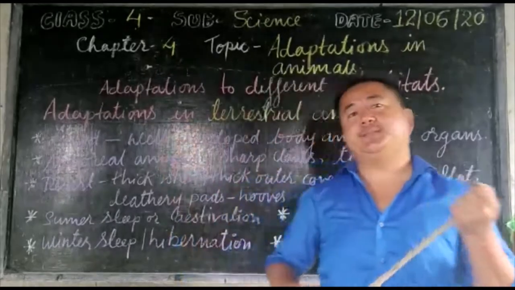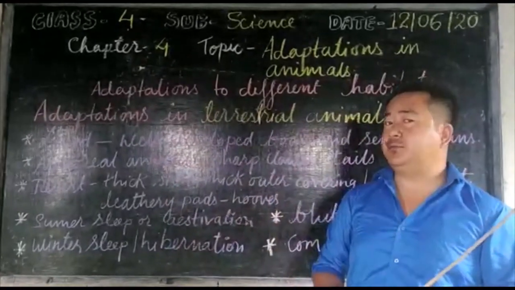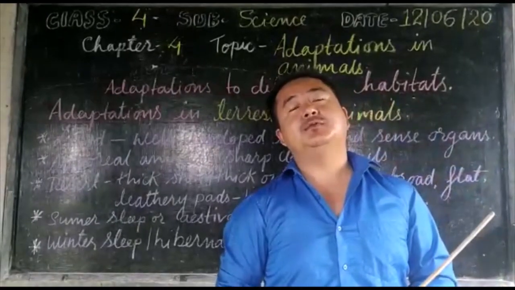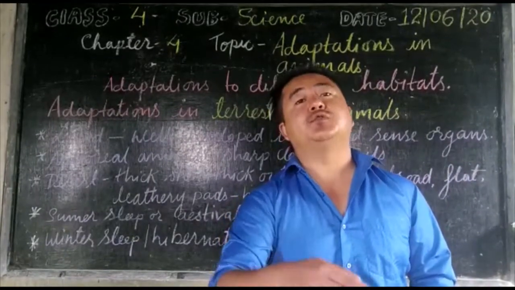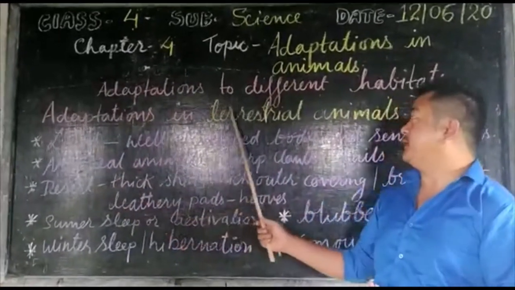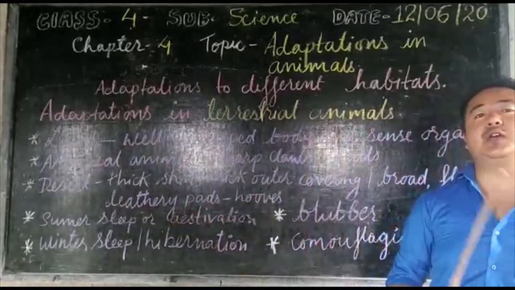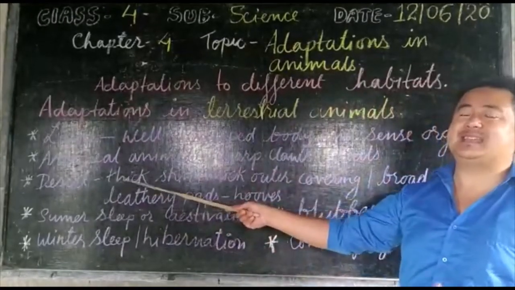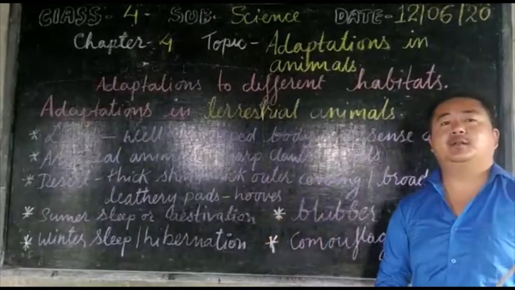Likewise, there are some creatures that don't have 4 legs. For example, snakes don't have legs, so they have to crawl on the ground with the help of the scales on their body. And some terrestrial animals that live in the desert have a feature to adapt and sustain themselves in the desert: they have a thick skin along with a thick outer covering in order to protect themselves from the heat.